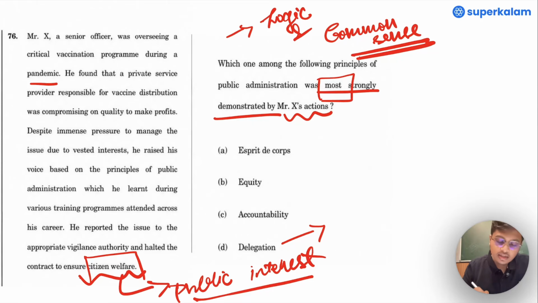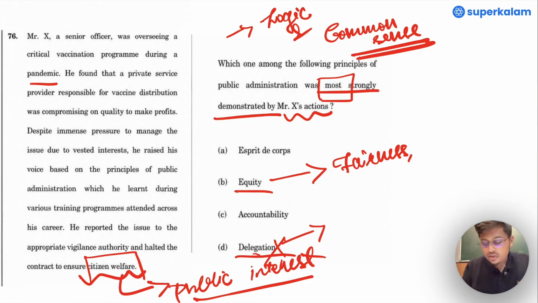Whatever Mr. X has done here has got nothing to do with delegation. So D is eliminated. What about equity? Equity relates to fairness. Somewhat correlates to principles of justice as well. Is it matching what Mr. X has done? No.